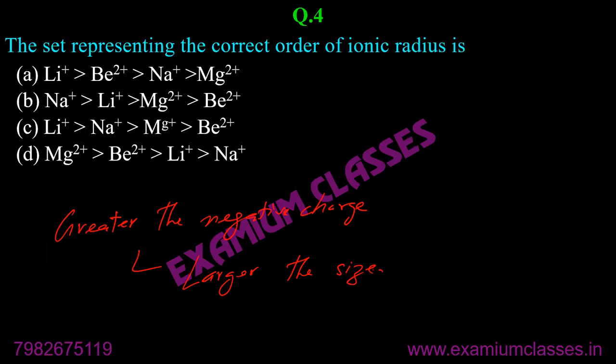Isoelectronic species only. But here we have only positive charges. So instead of saying greater the negative charge, say smaller the positive charge. Just the opposite of that. Even then the size will be larger. When negative charge is greater, then size will be large. It means when positive is small, then size will be large.